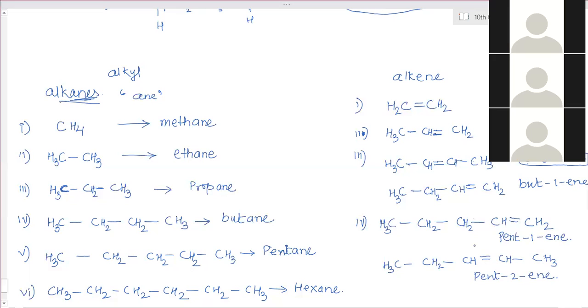There are only 2 structures also. Ma'am, I have a doubt. For the first case, you said we cannot put the double bond somewhere, right? No, if you connect here, that means that structure and this structure are the same, so no need to do that. If you connect at the second position, after the second carbon atom from the left end, and I connect from the right end, then also it is the same double bond. The structure will remain the same.